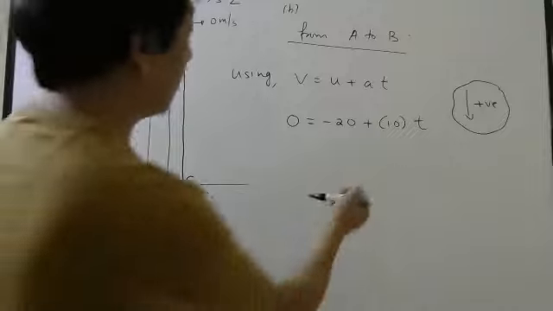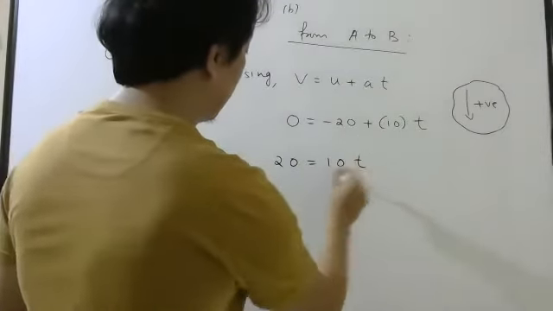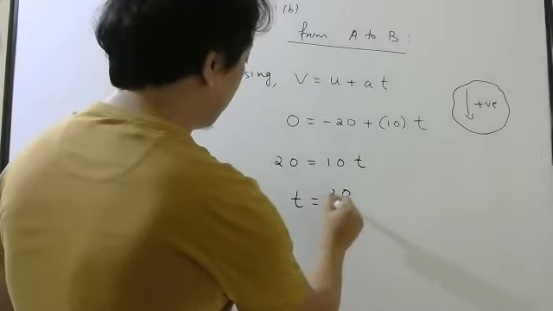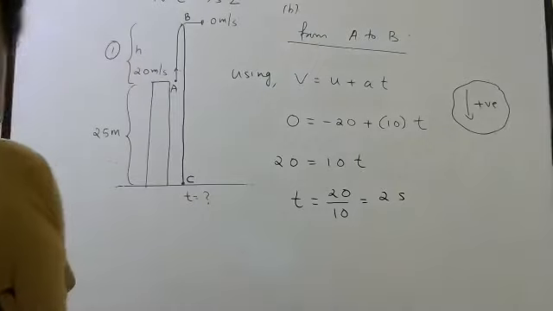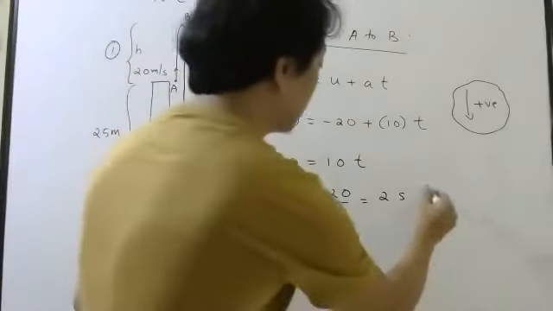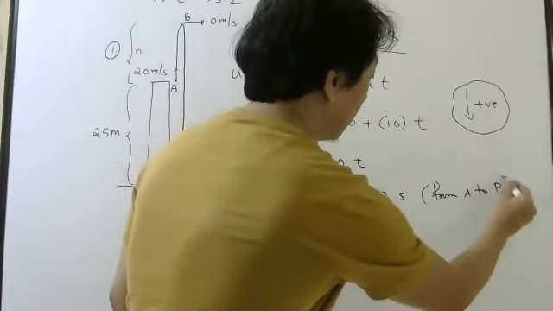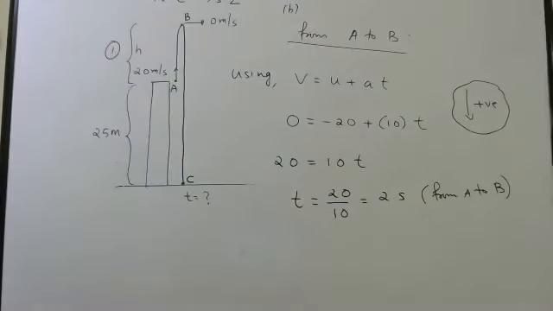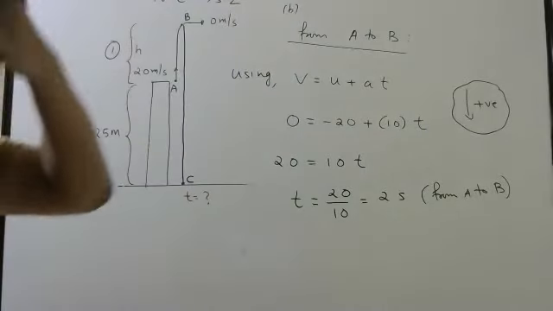Okay. So from here, you bring minus 20 this side. 20 will be 10t. So t will be 20 by 10, which is 2 seconds. Is this the answer? No. This is from A to B. This is only from A to B. Okay. Write down.